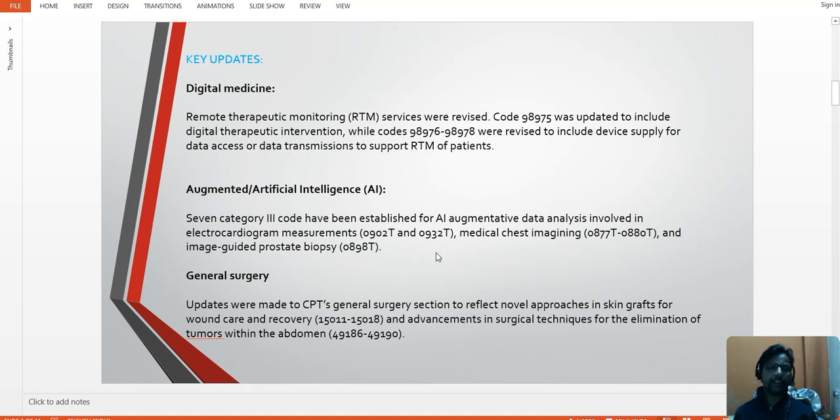Next we will see key updates related to general surgery, where updates were made to CPT's general surgery section to reflect novel approaches in skin grafts for wound care and recovery. Here we have 15011, 15012, and 15018, and advancements in surgical technique for the elimination of tumors within the abdomen: 49186 through 49190. These are the new, updated, or revised codes. Soon we are going to learn a few updates related to general surgery elaborately.